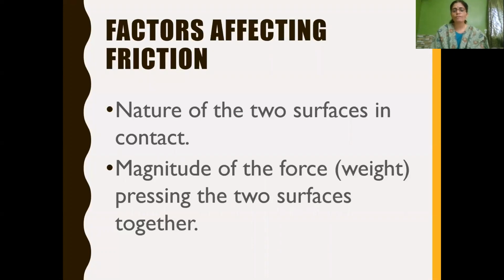And magnitude of force: if the object is too heavy, the contact between the surface of that object and the ground or the table, whatever the other surface, friction will be more compared with an object of less weight. So these are the two factors that affect friction.